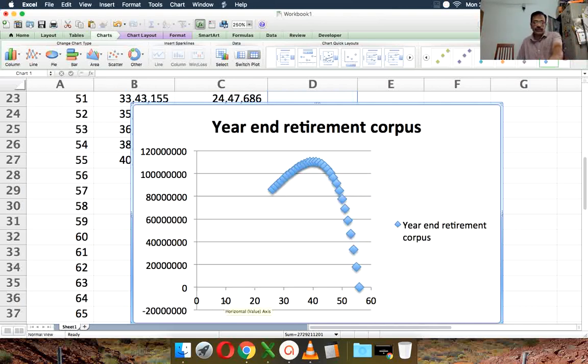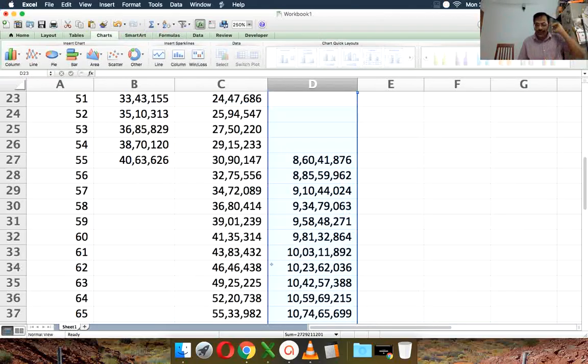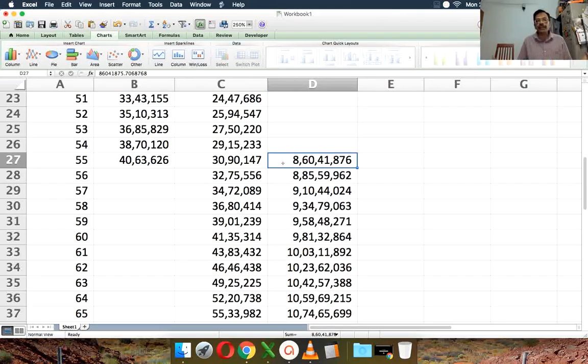Of course, this shows in serial number. Don't mind that, it's age 85. So that's the way to find out the retirement corpus needed. It's as simple as that, right? And this way you can do it in Excel. You don't need to worry about whether the formula used by these people or by me is wrong or not.